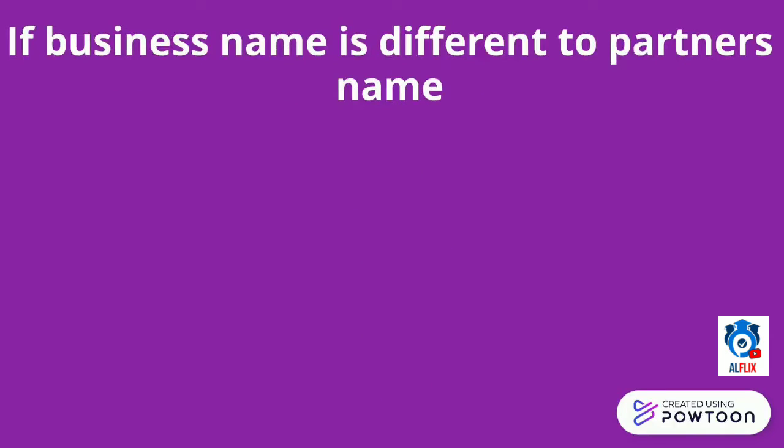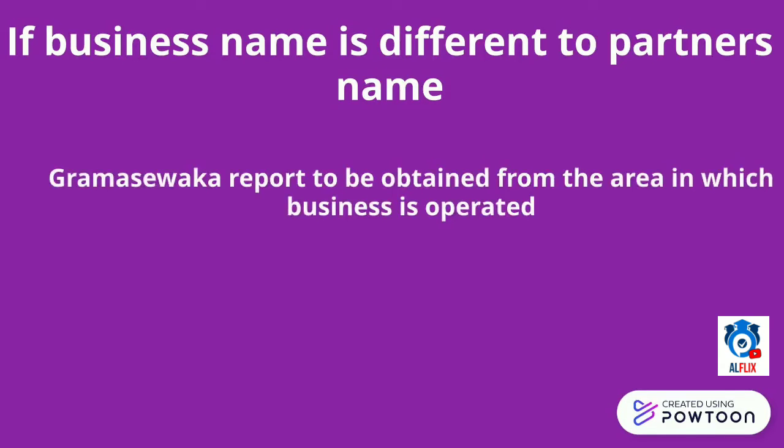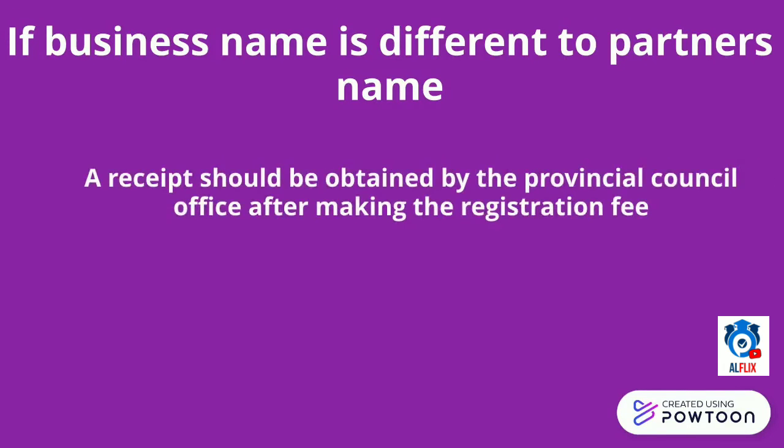So as we discussed previously, if a business is using a name that is different to that of the partners' names, then it should be registered. For that, a business should obtain an application to register from the Divisional Secretariat office. Then, a Grama Sevaka report should be obtained from the area in which the business is operated. A receipt should be obtained from the Provincial Council office after paying the registration fee.